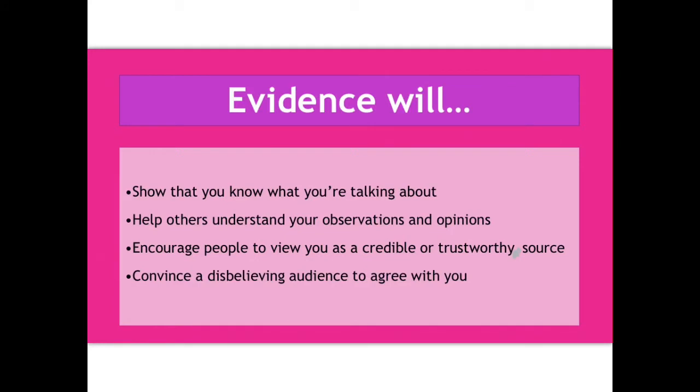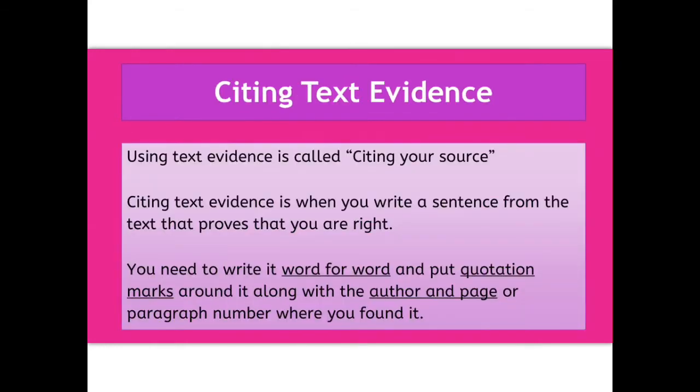Evidence will show that you know what you're talking about. Help others understand your observations and opinions. Encourage people to view you as a credible or trustworthy source. Convince a disbelieving audience to agree with you. When you use text evidence, that is called citing your source. Citing text evidence is when you write a sentence from the text that proves that you are right. You need to write it word for word and put quotation marks around it along with the author and the page or paragraph number where you found it.